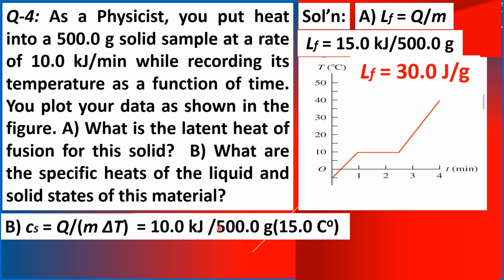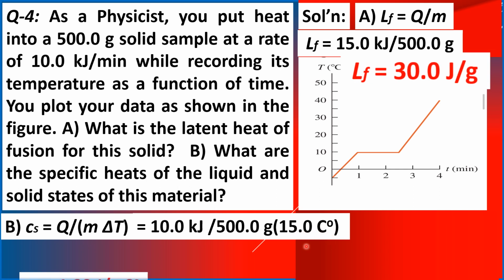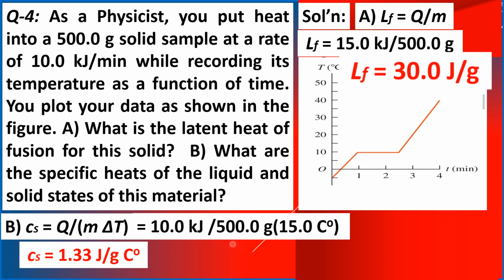Completing our substitution, we have 10.0 kilojoules for Q, the mass is 500.0 grams, and the delta T is 15 Celsius degrees. In doing our math, we will get the value for the specific heat.